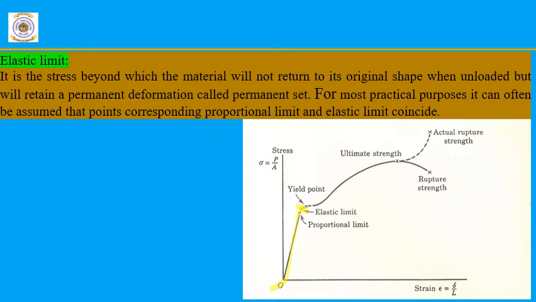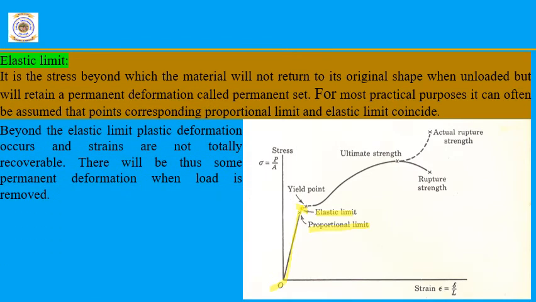For practical purposes, we assume that both the elastic limit and the proportionality limit are at the same point. Once it crosses the elastic limit, the material will not behave elastically, or it loses its elasticity property and becomes plastic. There is a permanent deformation that takes place. It will not regain its original shape and size once the load is removed.